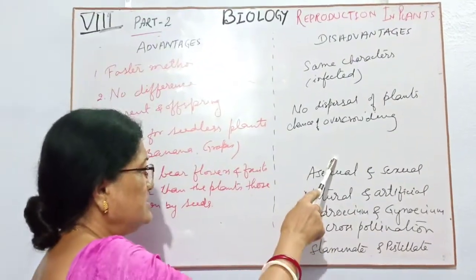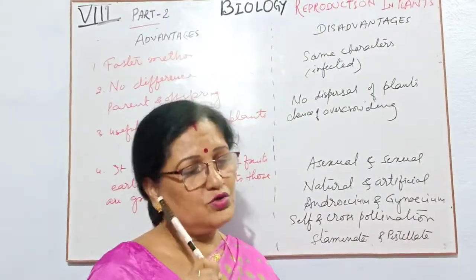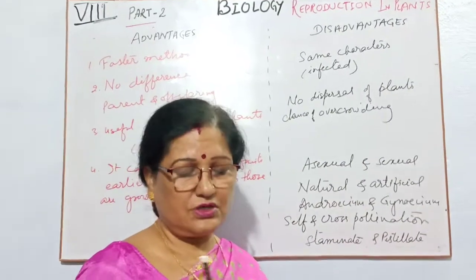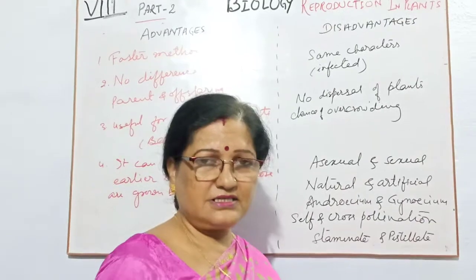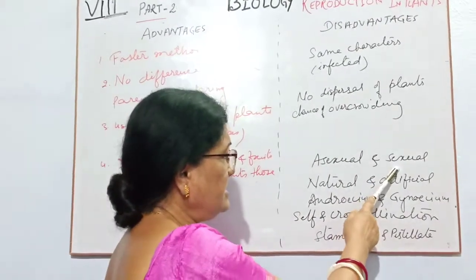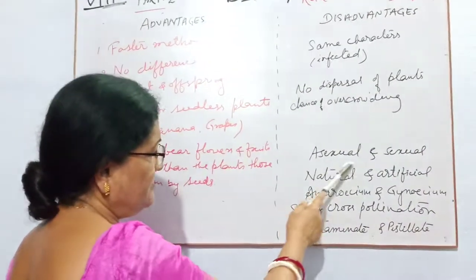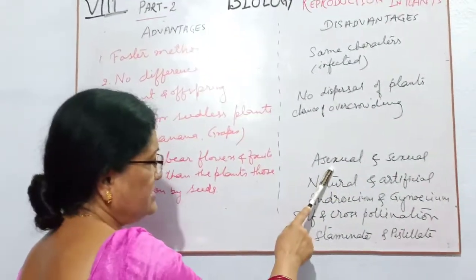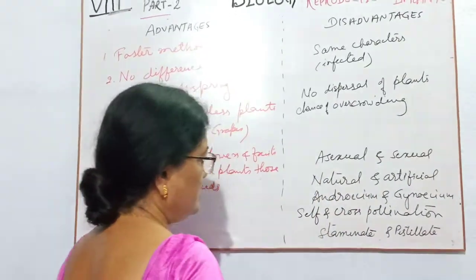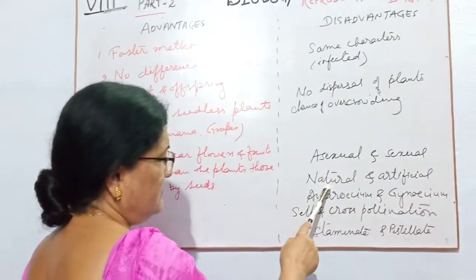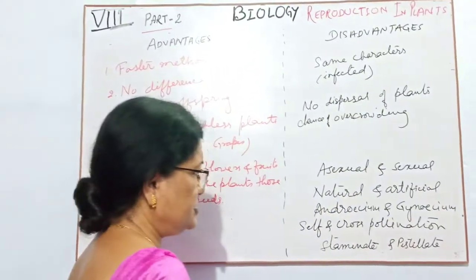So now children, the chapter is over. Now I want to give you some questions. You have to write them in your copy, and you can write them very easily by yourself. Today I am giving only the differences. First, the difference between asexual reproduction and sexual reproduction. Second, the differences between natural and artificial propagation.